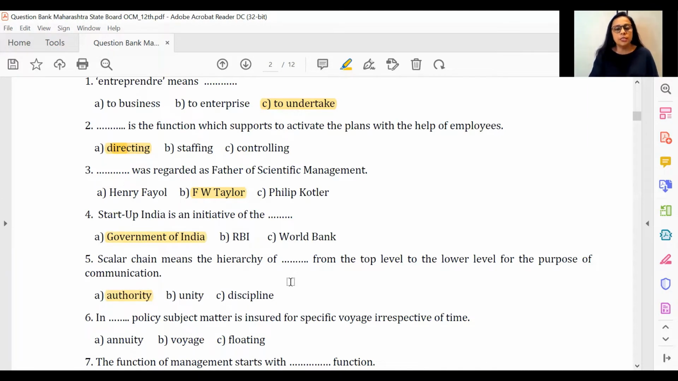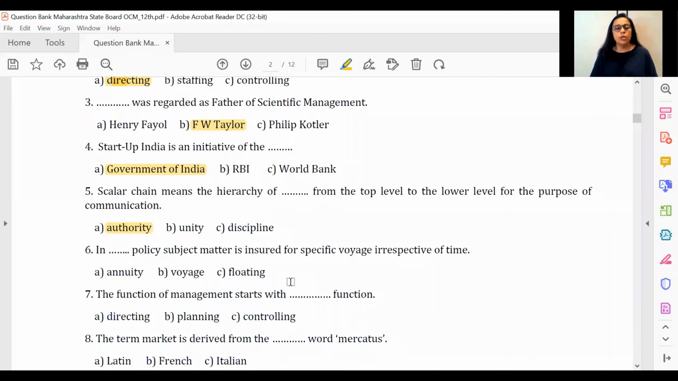Please try and memorize these sentences. They may be useful to you in other types of objectives. In dash policy, subject matter is insured for a specific voyage irrespective of time. So you have 3 types: voyage policy, time policy, mixed policy.